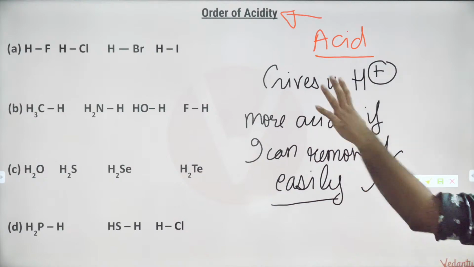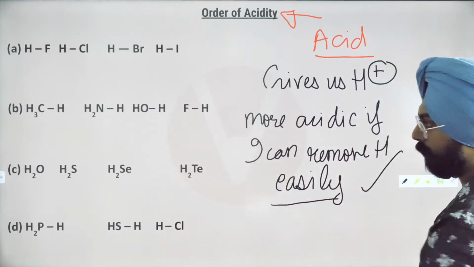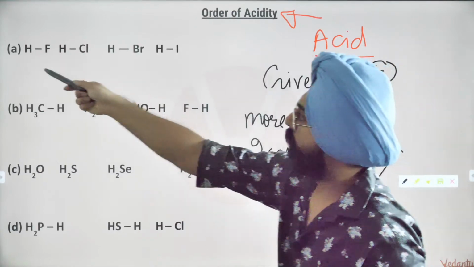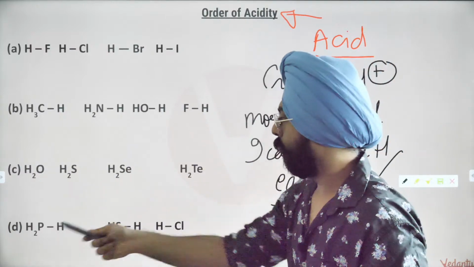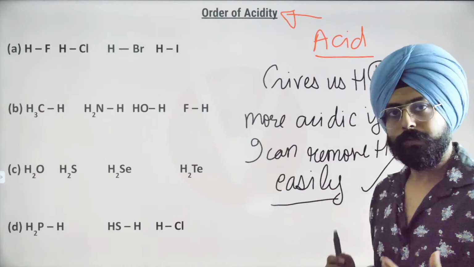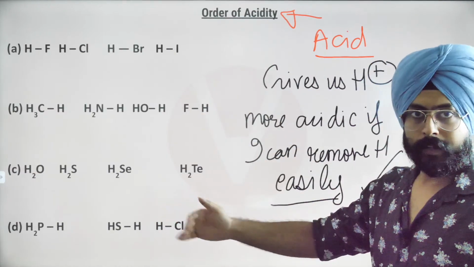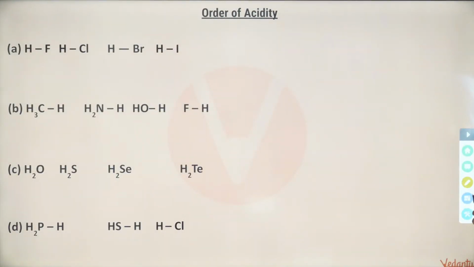That's what the meaning of an acid is. So now over here we need to define the order of acidity. Essentially, in each of these questions there are multiple species, 4 things to compare: HF, HCl, HBr, HI. So we need to understand how to figure out which one is more acidic in nature. ठीक है, करेंगे, shall we? चलो, let's try to do it.